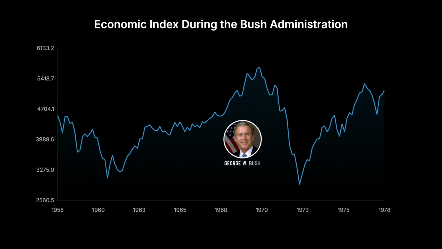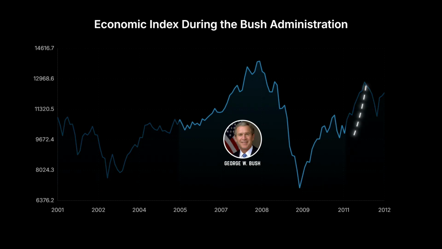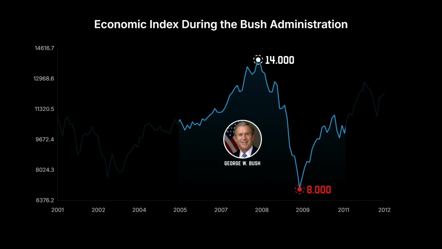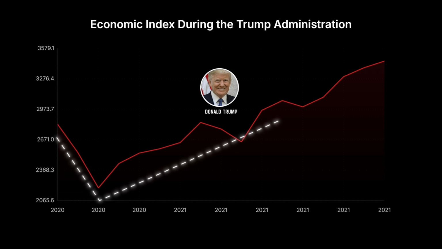With Bush, what unfolded was a U-shaped graph. It falls and takes time to return to its axis. Starting his second term in 2005, with its peak in October 2007 at almost 14,000 points in this index and plunging to 8,000. And the consequences of this drop only began to improve after 2011. With Trump in 2020, the graph is a V shape, falling abruptly and rising quickly. This period lasted 8 months, but only visibly surpassed 11 months later.